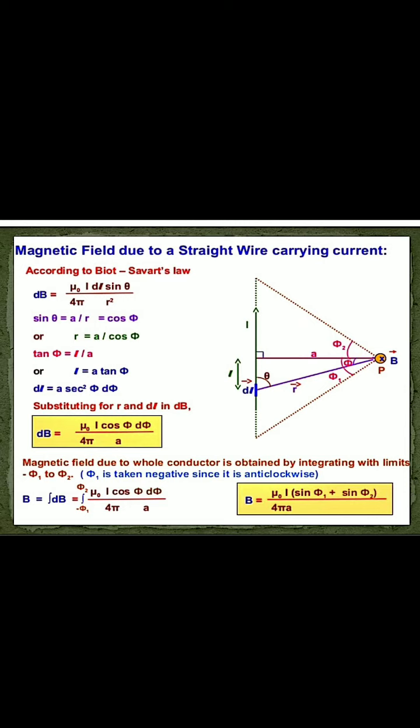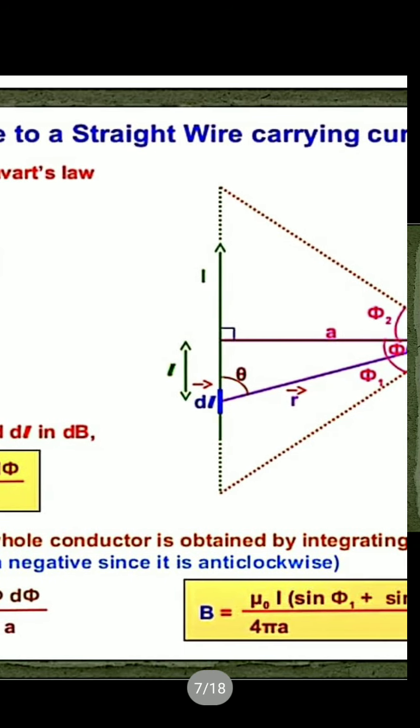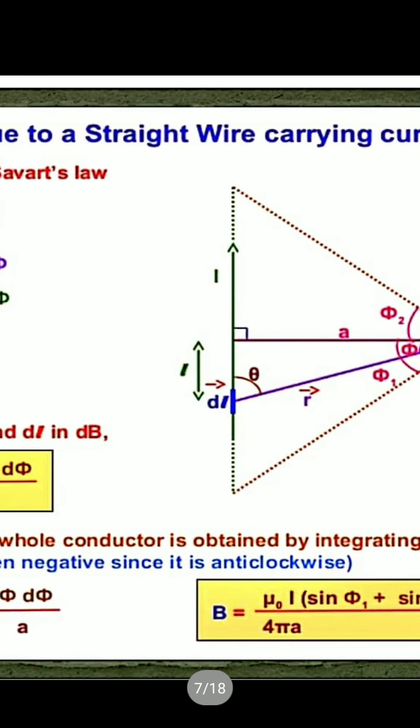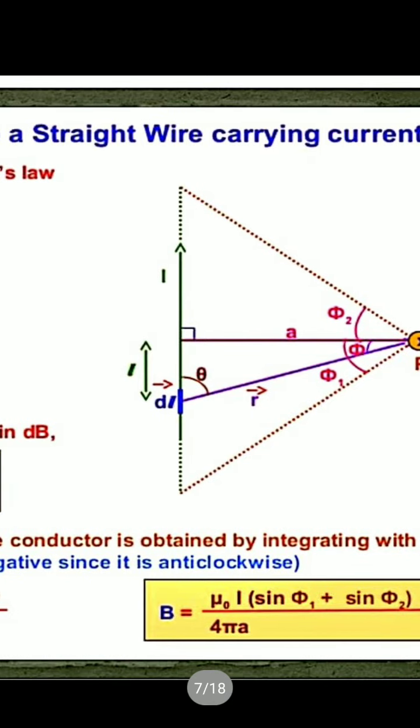Here the green color, you see that this one is L. From the point Q, the perpendicular to the wire along which A is measured, where it forms the 90 degree angle, that point to dL, that distance is L.